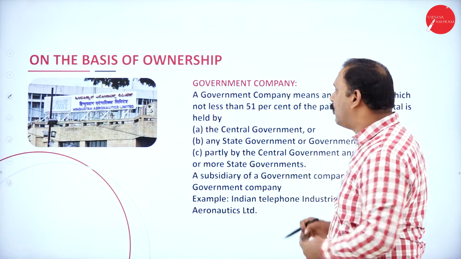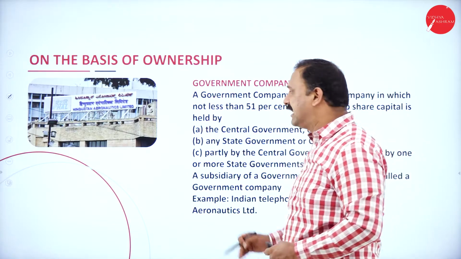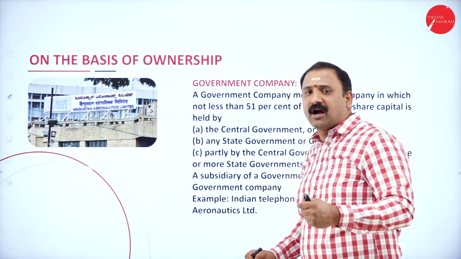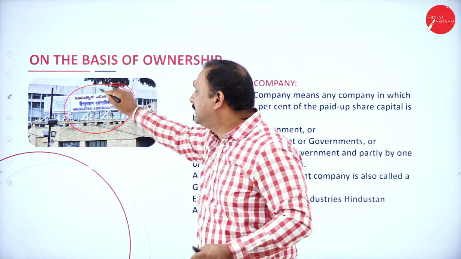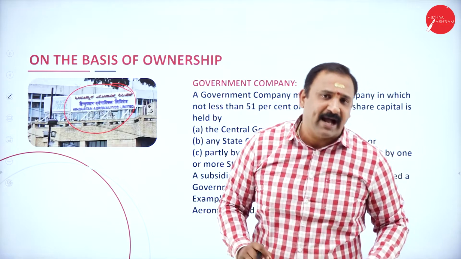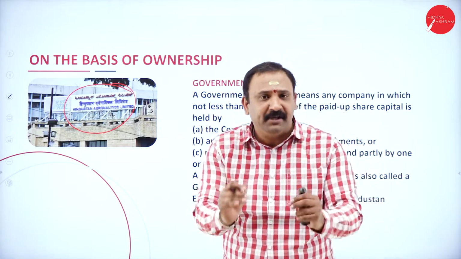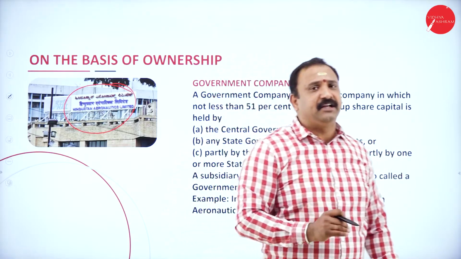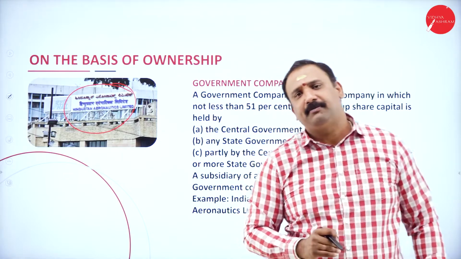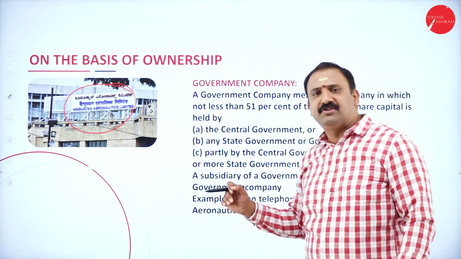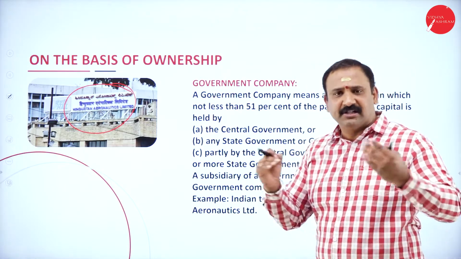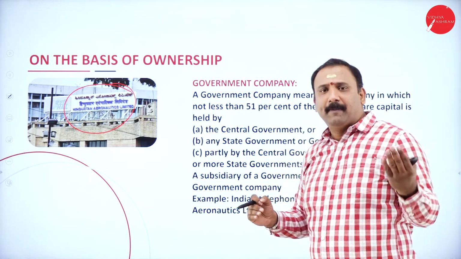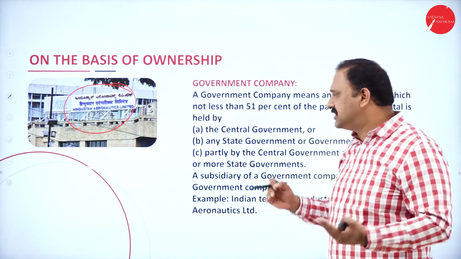Now, the basis of ownership is a very, very interesting factor. Let's take a government company, none other than Hindustan Aeronautics Limited, located in Bangalore, a premier institution set up by the government, which focuses on the Indian Air Force in terms of building up our air strength, that is, Air Force weaponry and all other system technology and factors.